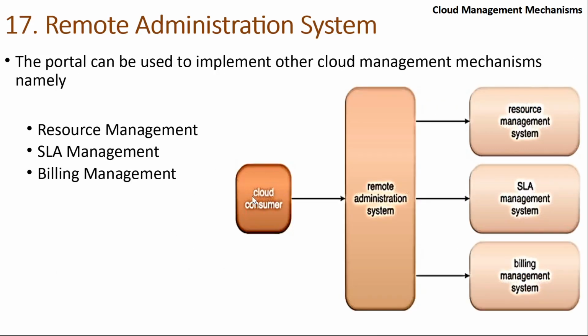So here I told you the cloud consumer is on the left hand side, but this cloud consumer can be your normal public person like us, or it can be an AWS employee. Both of them will have their own portals too, and these portals are exposed by the remote administration system, which is like a main door to all the three systems. So if you want to know the billing, it will contact the billing management system. If you want to know whether SLAs have been met, it will contact the SLA management system. If you want to do anything with any resource inside the cloud, whether you want storage, or compute, or a particular platform, you have to go through the resource management system.